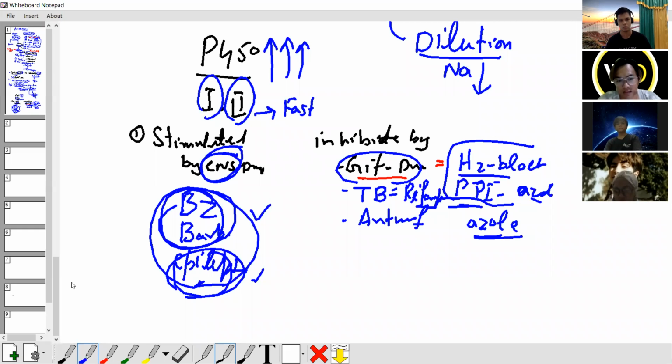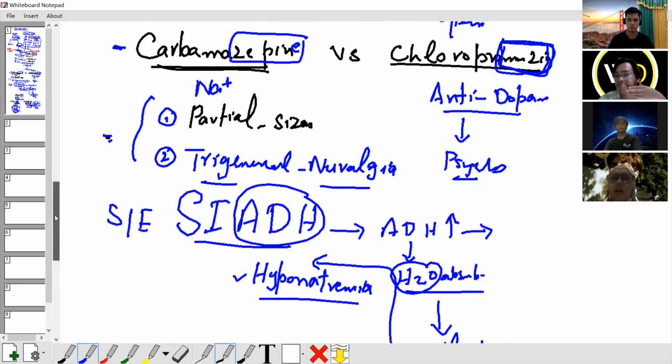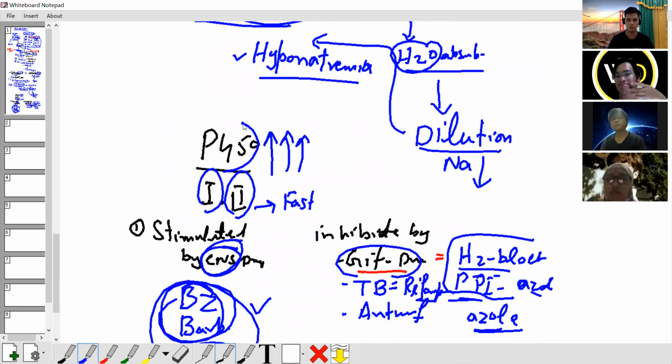Benzodiazepine, barbiturate, and anti-epileptics. So carbamazepine belongs to the anti-epileptic drugs, doing what? They stimulate the P450 system. Okay. So if you're using warfarin, heparin or an anticoagulant, it is very important to adjust. If you're using antiarrhythmic drugs for a heart patient, you must adjust the dose. Why? Because these CNS drugs increase the metabolism of other drugs, because they stimulate P450. That's an important idea. Understand? It's an important concept about carbamazepine.